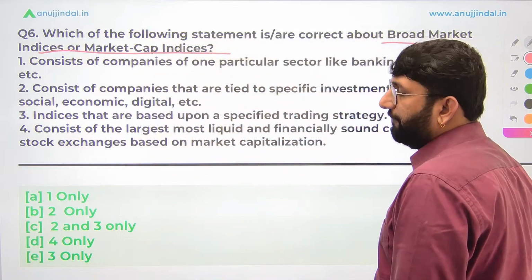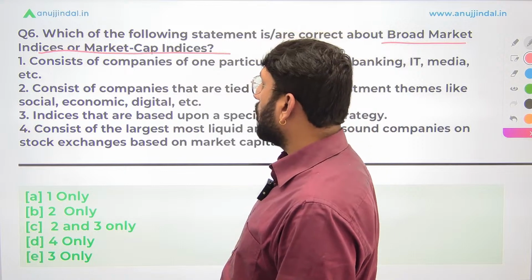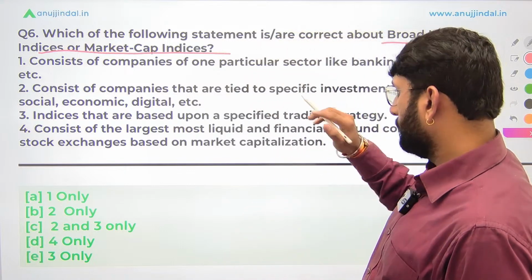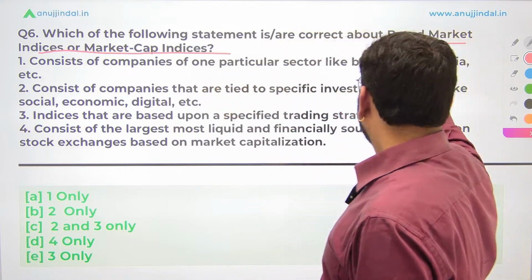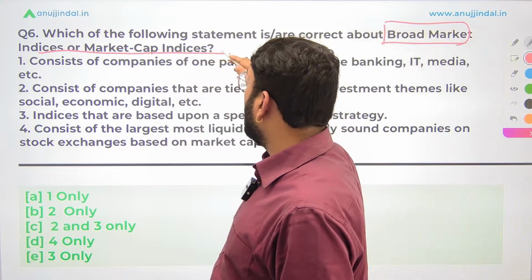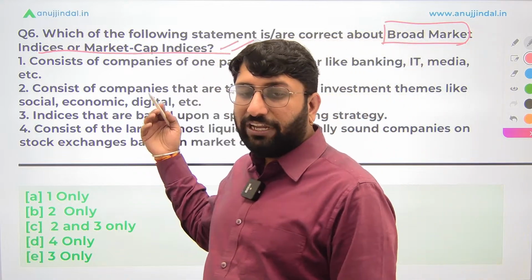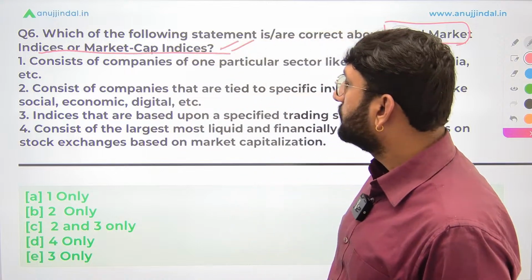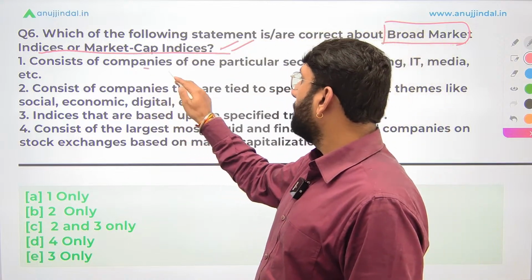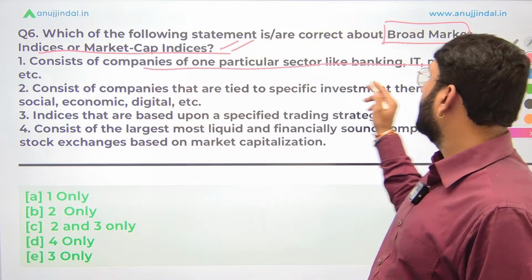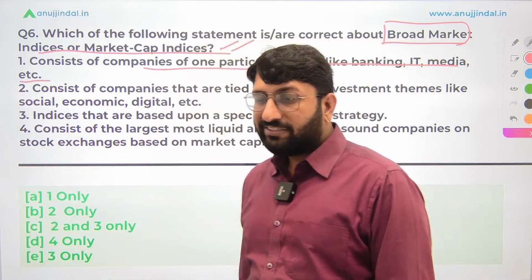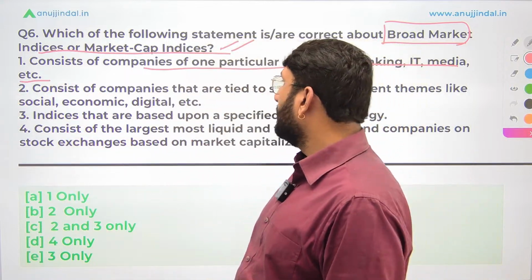Okay, we discussed the various kinds of indices. Now we're going to talk about which of the following statements are correct regarding broad market indices or market cap indices. So we have to define them. The first option says consist of companies of one particular sector like banking, IT and media. One sector has been identified. It can be banking, IT or media.